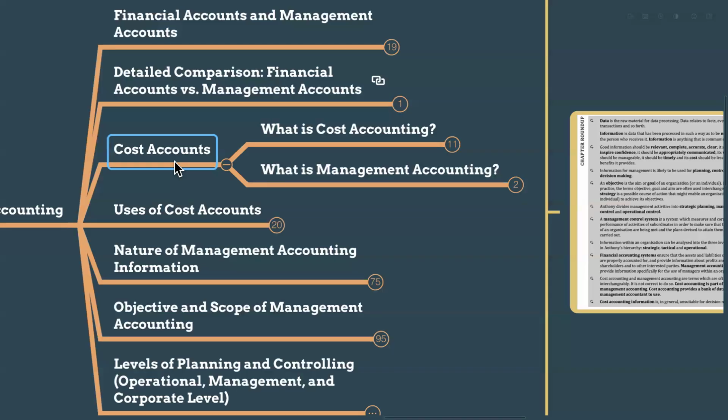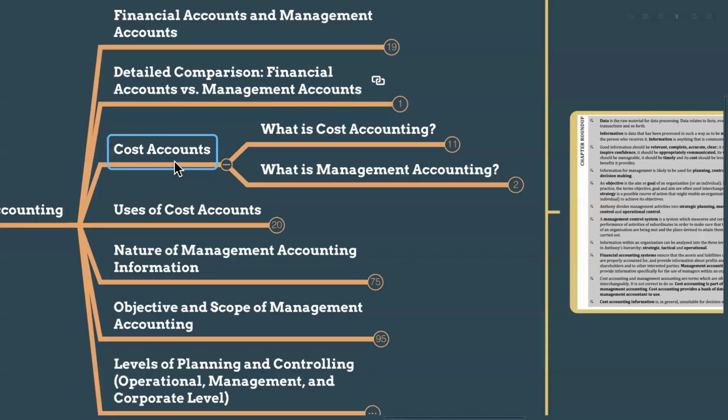So guys, I'm summarizing again. For financial accounting, the purpose is external reporting, but management accounting is for reporting within the organization. The users of financial accounting are primarily external parties like shareholders, tax authorities, investors, suppliers, and employees. As for management accounting, the users are internal parties like internal managers, CEOs, executives, CFO. They will use the management accounting data to take decisions.